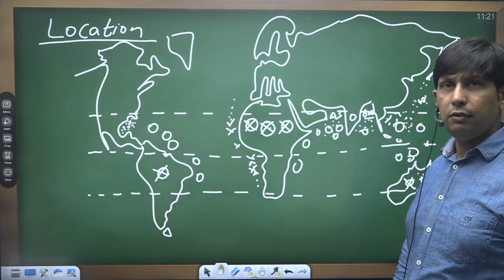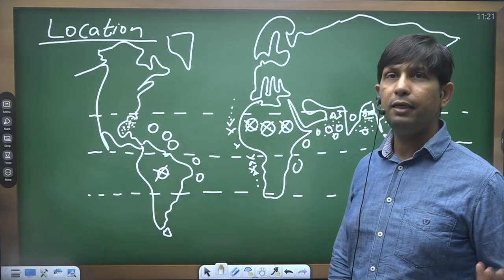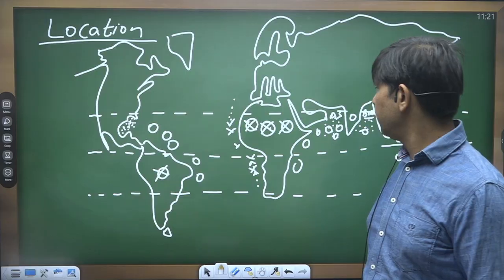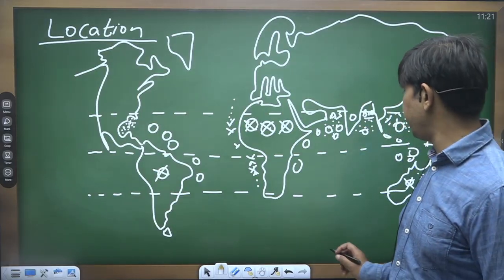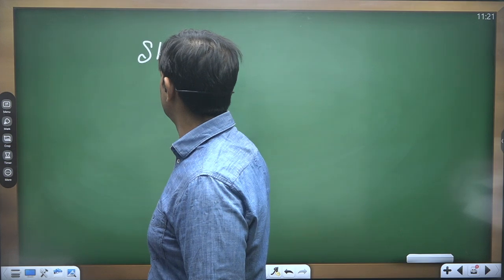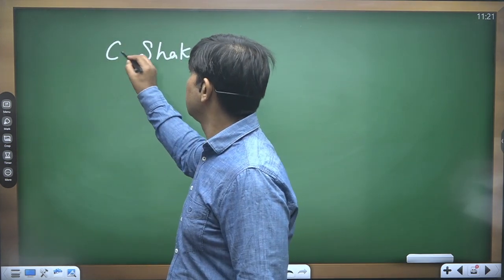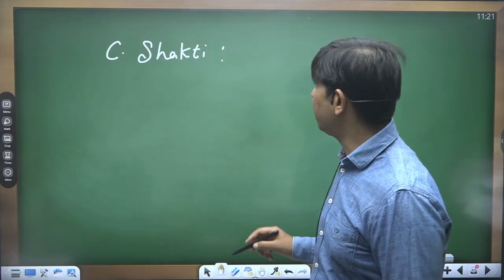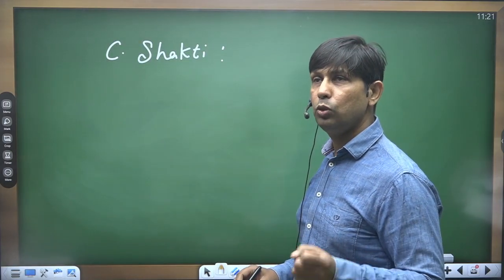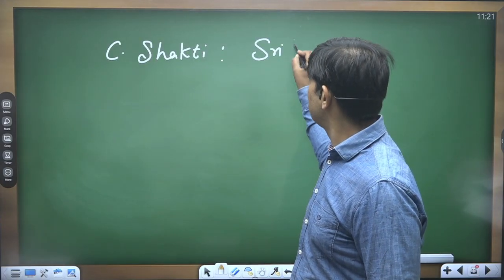Now I will give you some examples also, linked with cyclones that formed recently, in the last year. Some of the known ones are cyclone Shakti. In the Indian Ocean we had this cyclone formation in 2025, and this name was given by Sri Lanka.